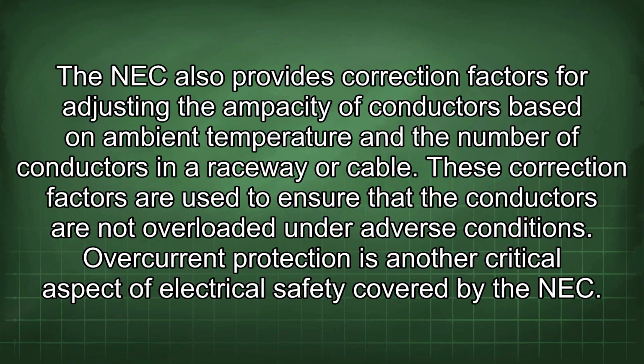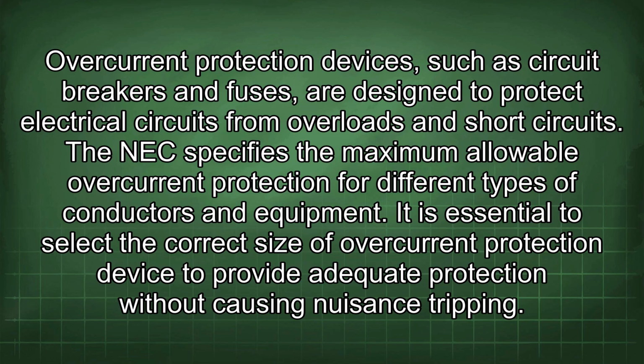Overcurrent protection is another critical aspect of electrical safety covered by the NEC. Overcurrent protection devices, such as circuit breakers and fuses, are designed to protect electrical circuits from overloads and short circuits. The NEC specifies the maximum allowable overcurrent protection for different types of conductors and equipment. It is essential to select the correct size of overcurrent protection device to provide adequate protection without causing nuisance tripping.